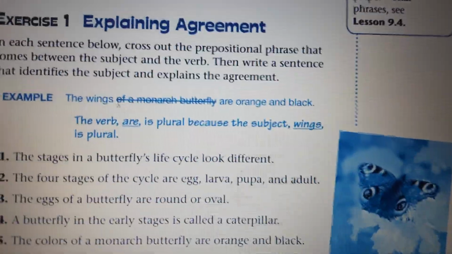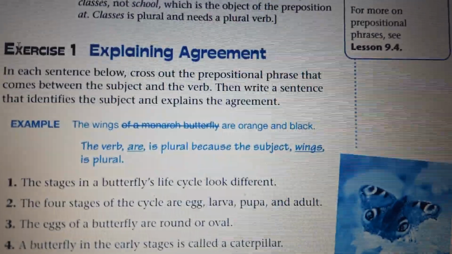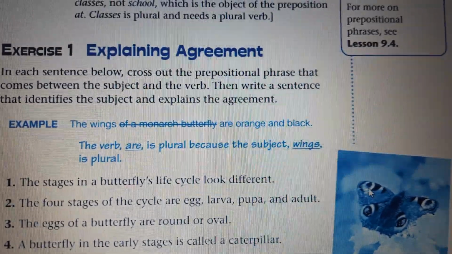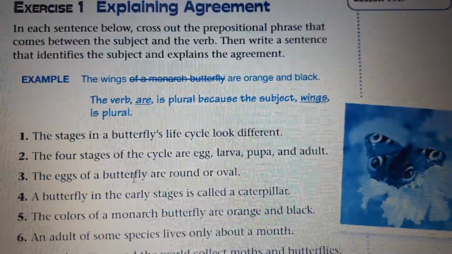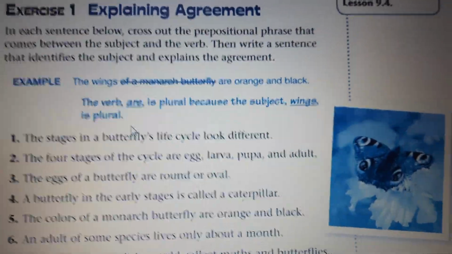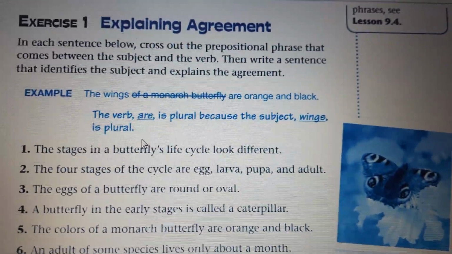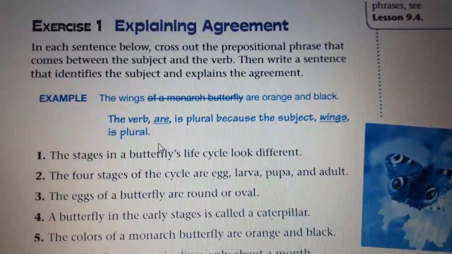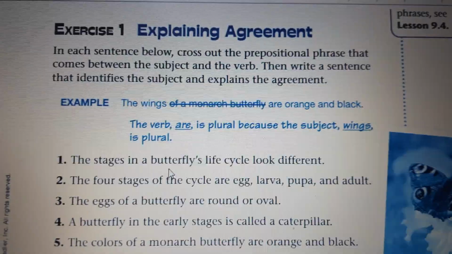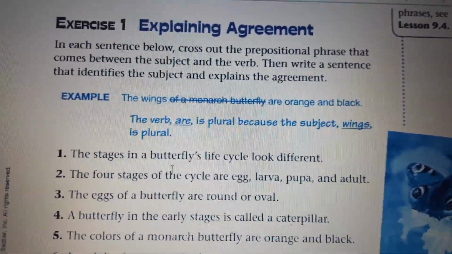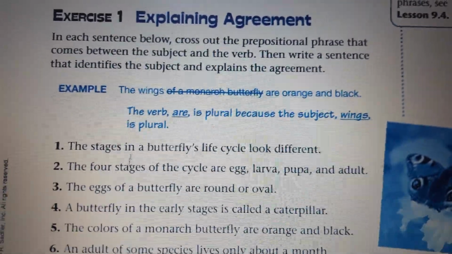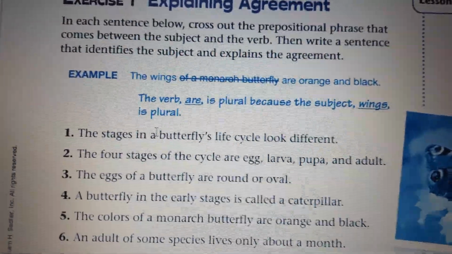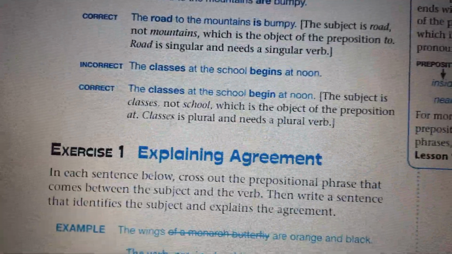What exactly I want you to do? Answer exercise number 1. It is so important, you guys. This one is really important. I want you to see the subject, the verb, and I want you to see the preposition too. I want you to pay attention. It is so important to write a good sentence, avoiding grammatical mistakes. You guys should avoid these mistakes, especially if you want to write an article or an essay or just a sentence you want to send to your friend.